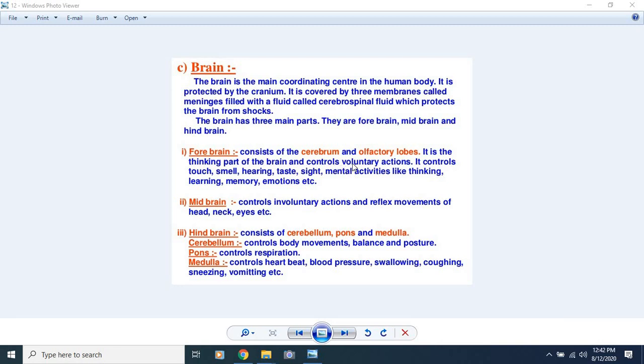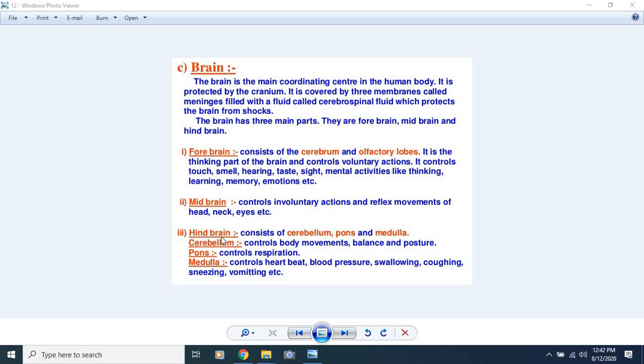Now students, please note here, there are two kinds of actions: voluntary action and involuntary action. Voluntary actions are those that are controlled by us, and involuntary actions are not controlled by us. The forebrain controls touch, smell, hearing, taste, sight, and mental activities like thinking, learning, memory, emotions, etc. Second, the midbrain controls involuntary actions and reflex movements of the head, neck, eyes, etc.